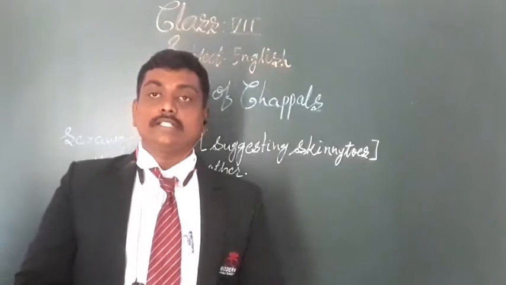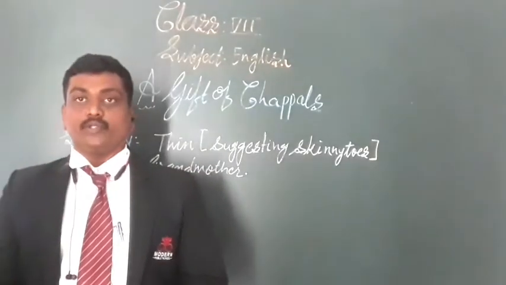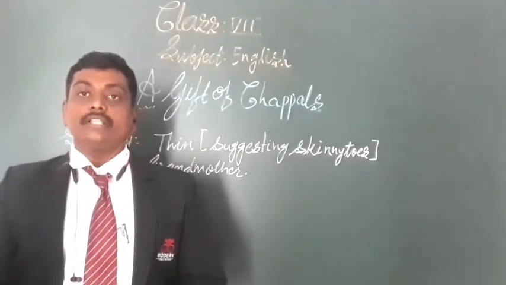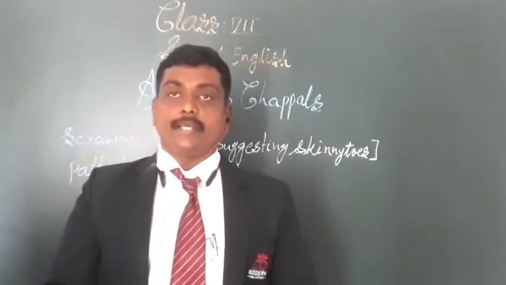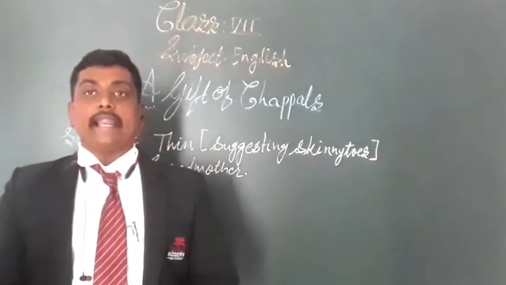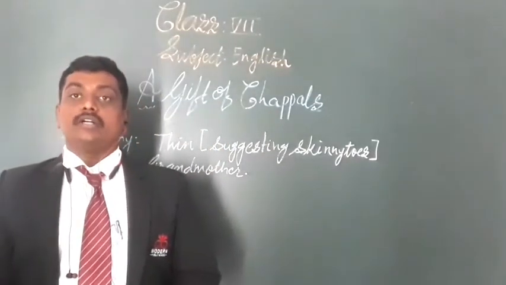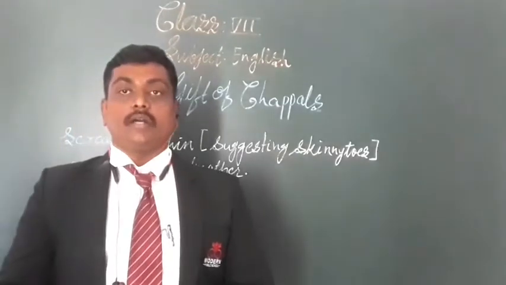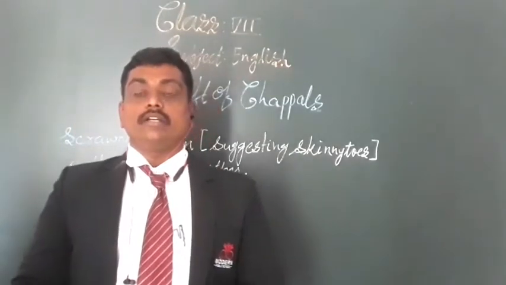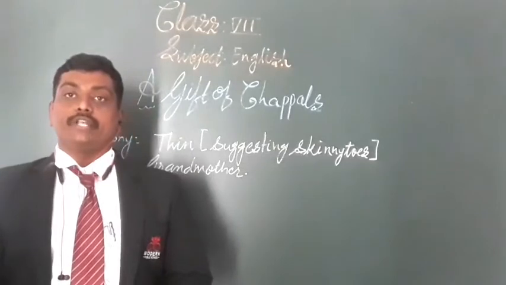So dear students, the main protagonist of this lesson is Mridu. She is living with her grandmother in Chennai. The name of her grandmother is Tapi and her grandfather's name is Tata. So both of them are living with Mridu in Chennai.